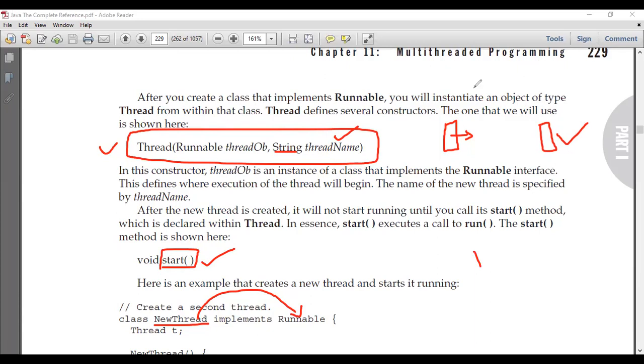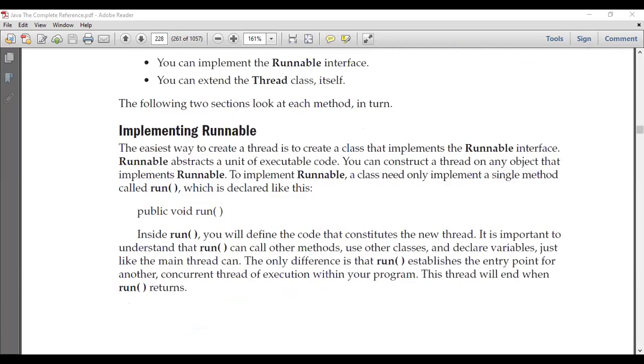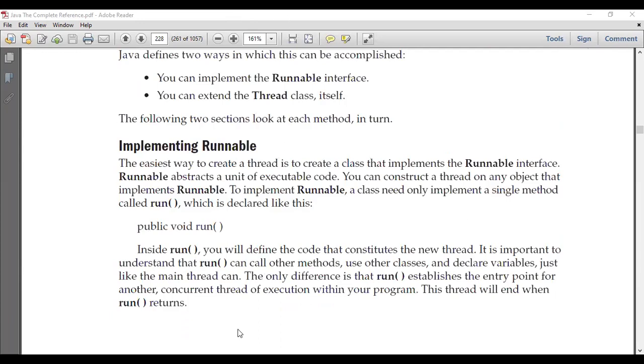Let me show that. Now let me write here public void and let me open this brace. Inside this we're going to write the code. Once the thread starts running, it should execute some code. What code should this thread execute? The code the thread should execute must be written inside this method called run. Any code which you write inside the run method will be executed by your thread.